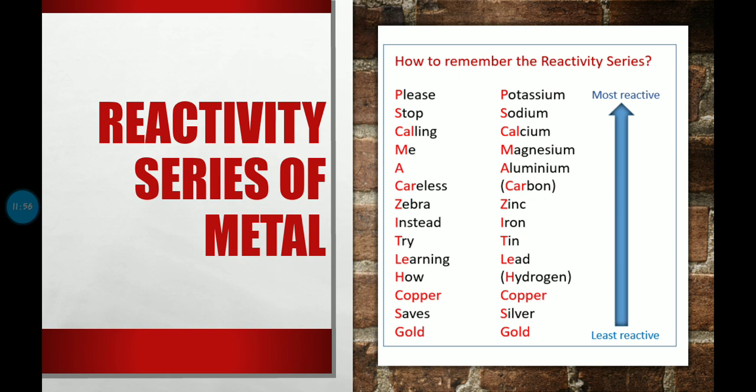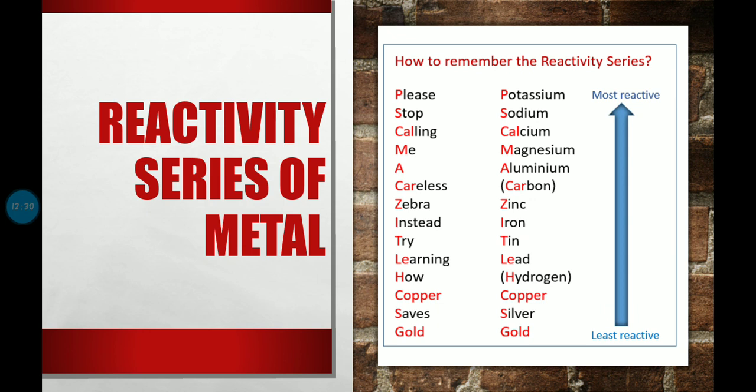Here we have the elements which are highly reactive. So we have those elements on the top, that is potassium, sodium, lithium, calcium. They are highly reactive. Then magnesium, aluminium, zinc, iron, tin, lead, they are reactive with acid, and they are also reactive with oxygen. The first four, that is potassium, sodium, calcium and magnesium, are reactive with water.